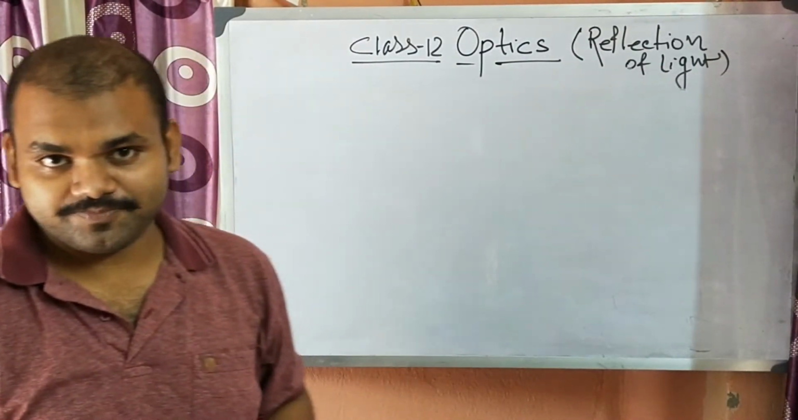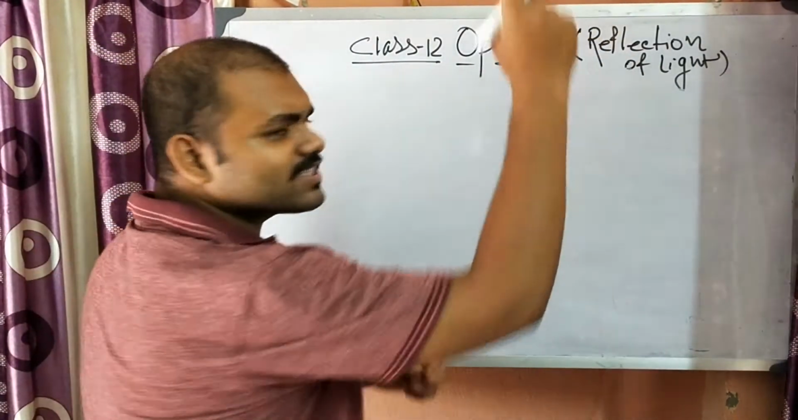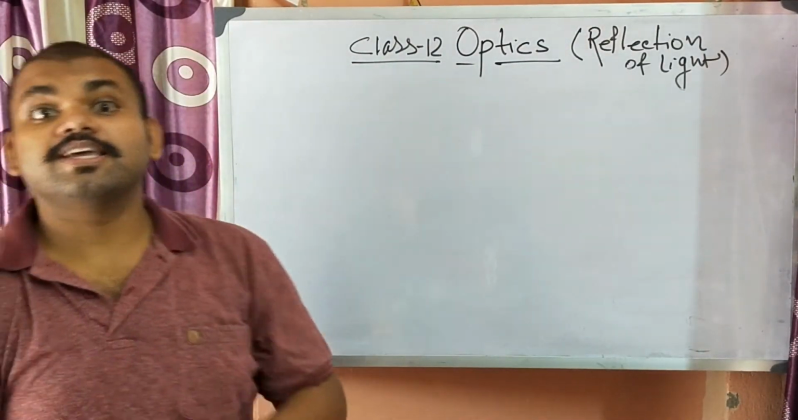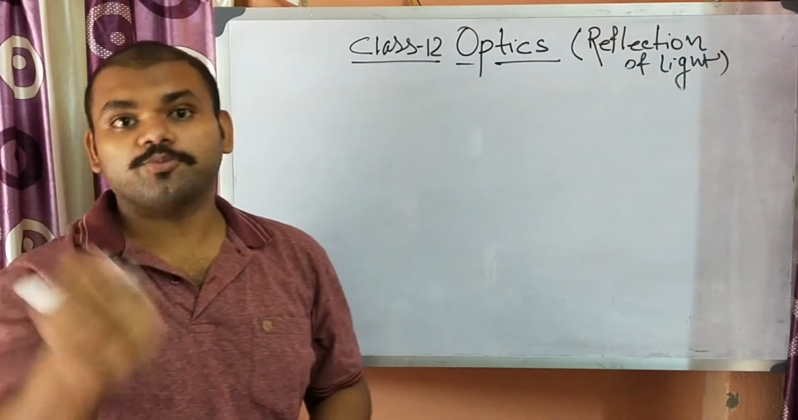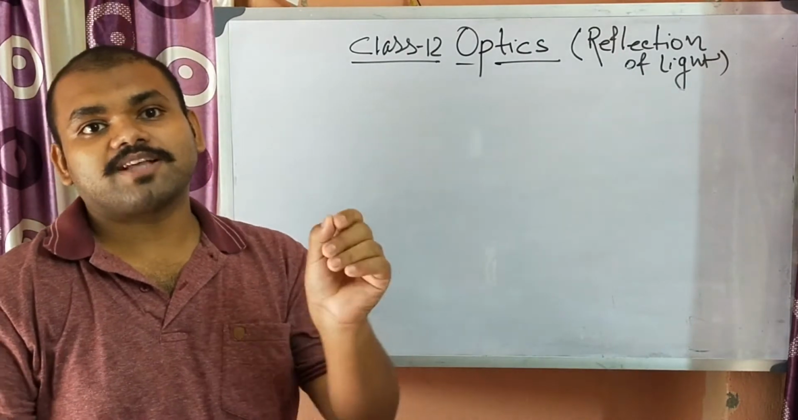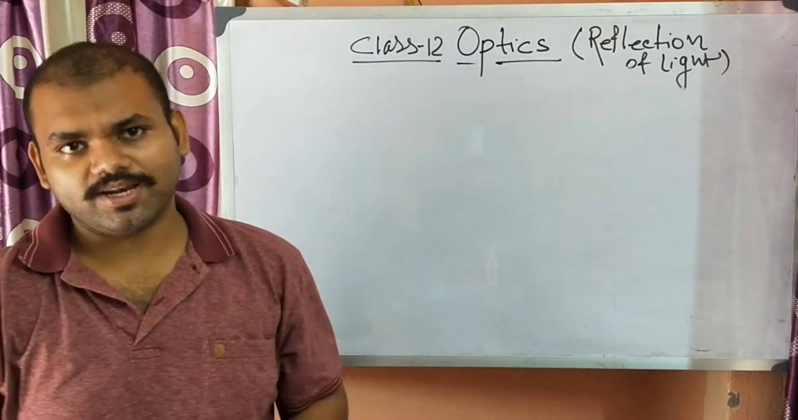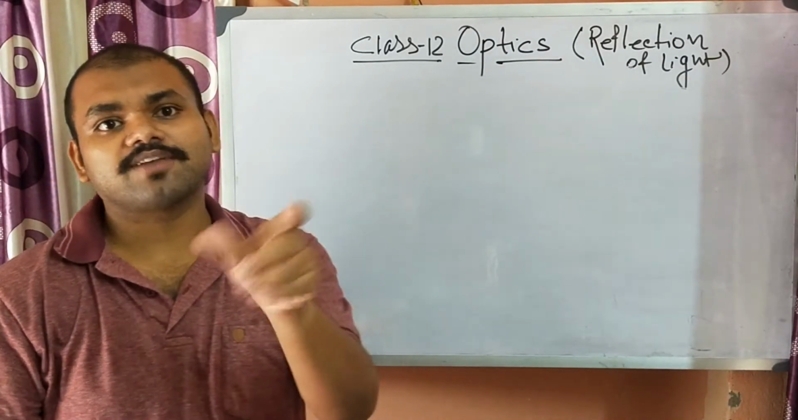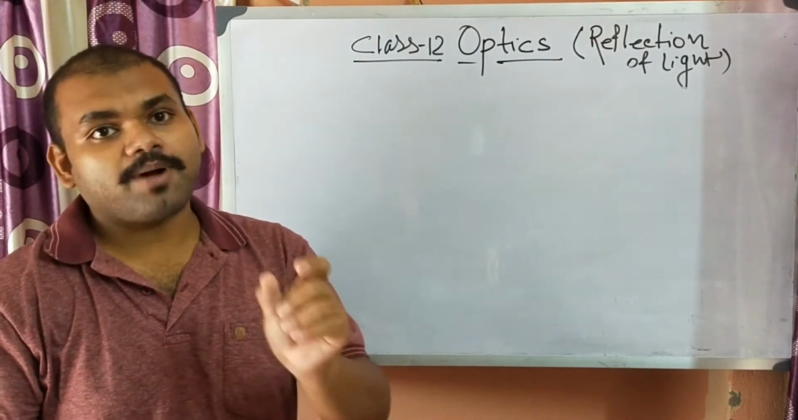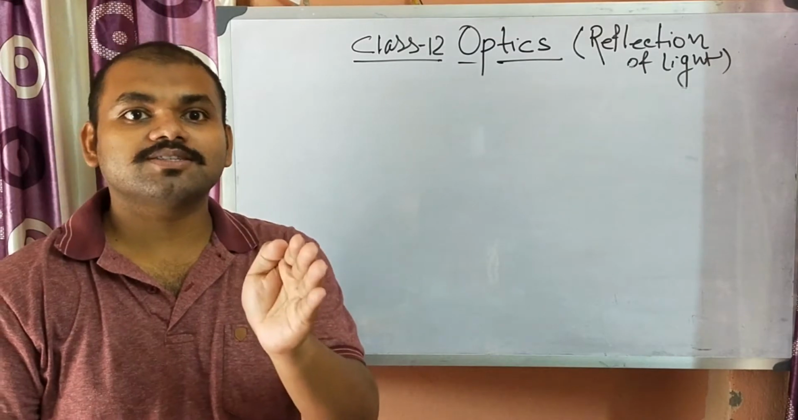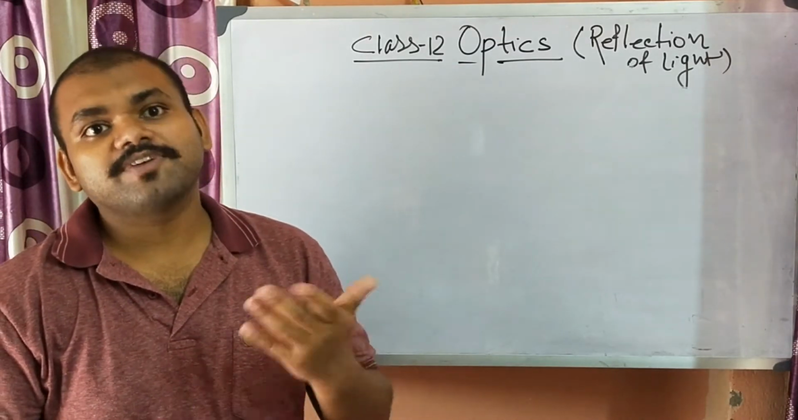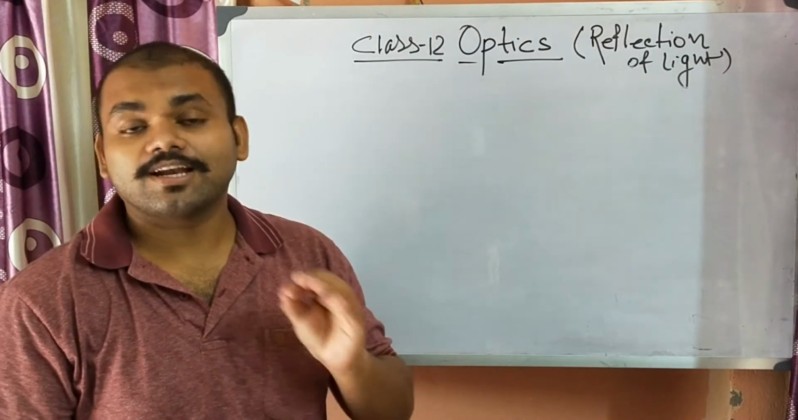Reflection of light. Do you know what reflection is? Yes, reflection is a phenomenon where light, when traveling from one medium to another medium and incident on the surface of the second medium, some part of the light bends back towards the first medium. This phenomenon is known as reflection of light.